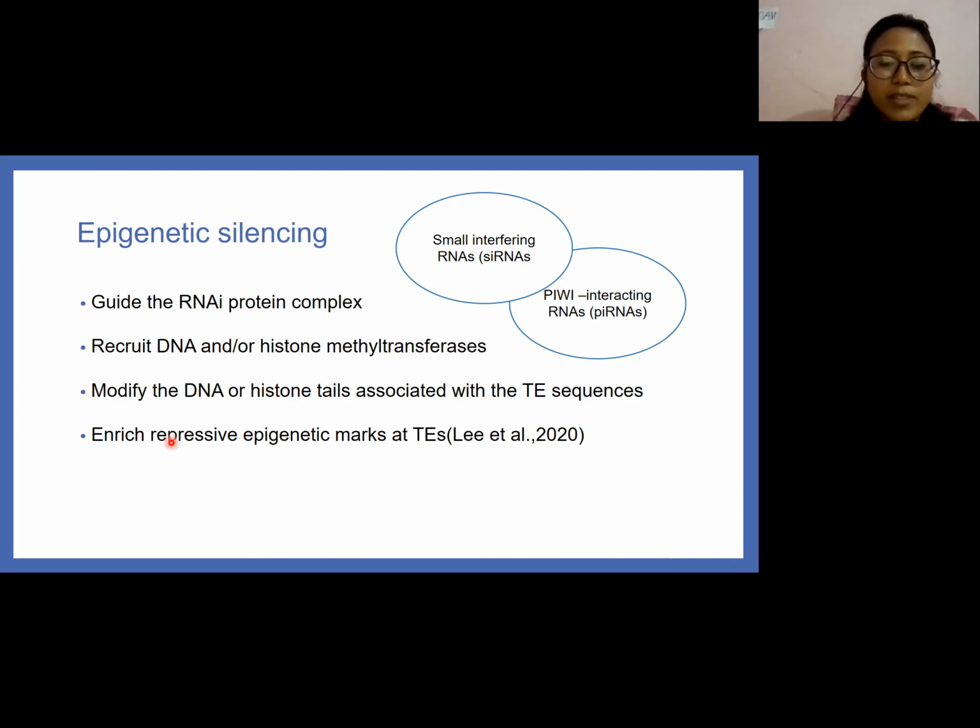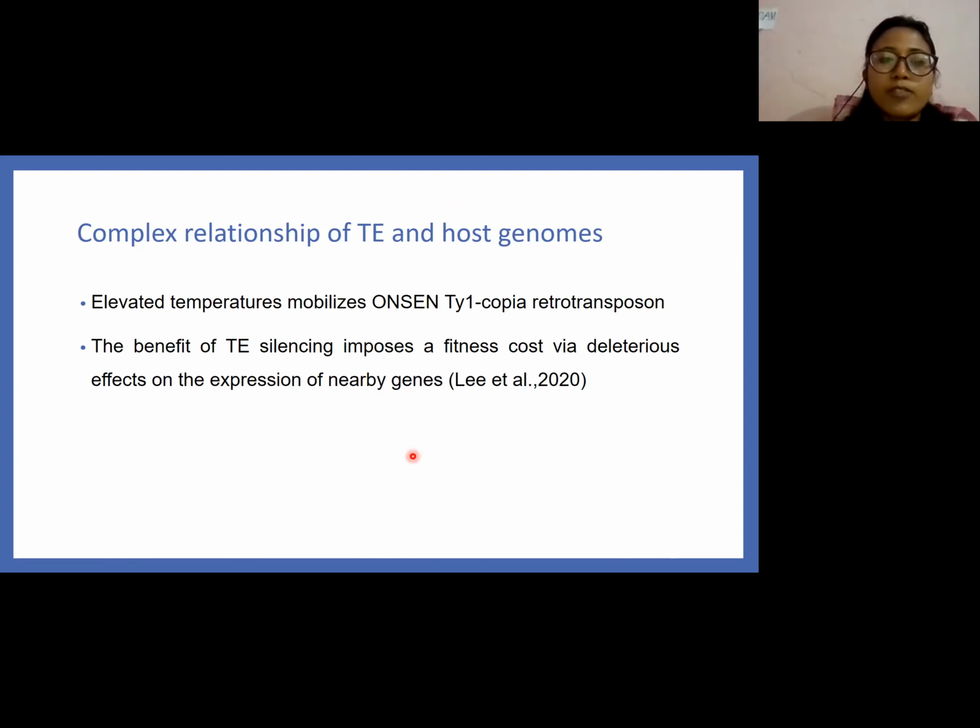These repressive epigenetic marks prevent the selfish replication of transposable elements. However, the relationship between transposable elements and host genomes is tangled. During stress conditions, the host relaxes the silencing of transposable elements. In turn, transposable elements increase their activity in the presence of stress.